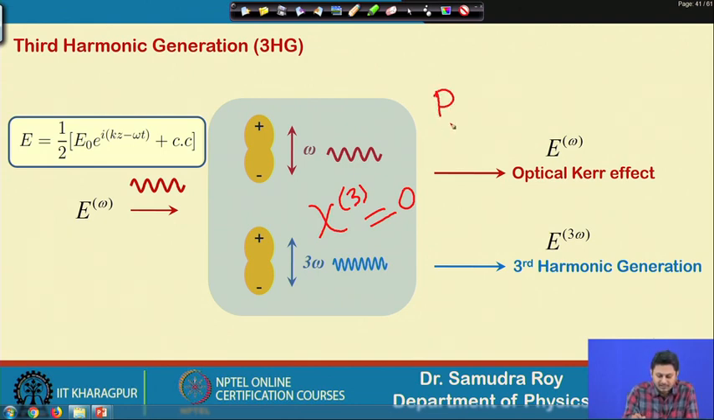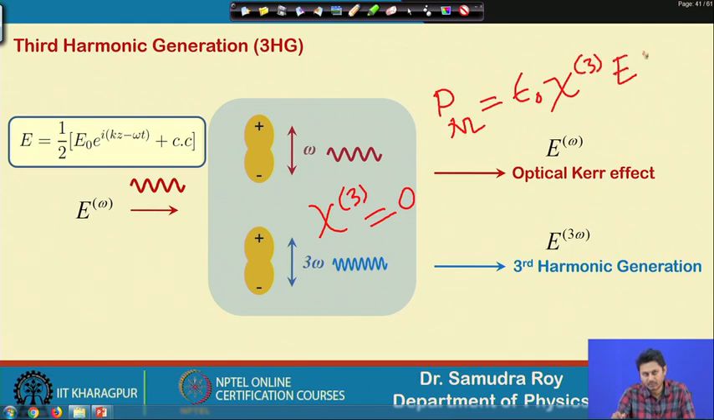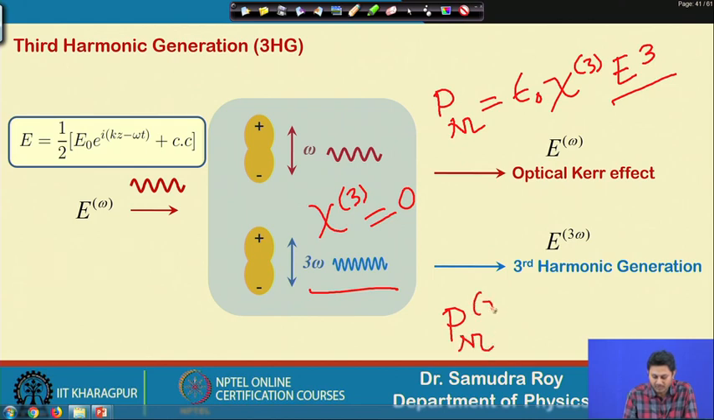Nonlinear polarization is epsilon 0 chi3 E cube. Due to this E cube term, we have third harmonic. So, the nonlinear polarization term will have a frequency component 3 omega,